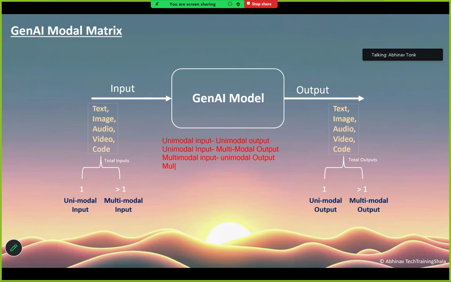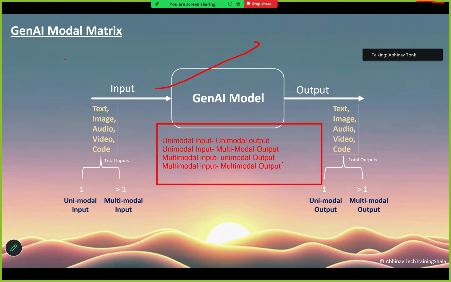Then we can have multimodal input and multimodal output. Now these are four combinations, right? These combinations are known as GenAI model metrics.